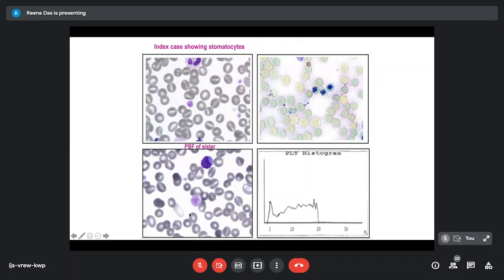And this is the peripheral smear of the sister. Here again, you can see that giant platelets are there. And this is the platelet histogram showing the giant platelets which we found in this case. So at that particular time, we did not know the existence of this condition. So we did a Google search. We said, let's look for stomatocytes and let's look for giant platelets or macrothrombocytopenia.